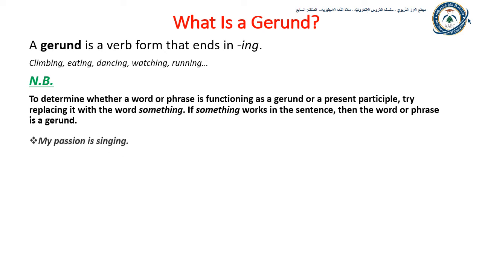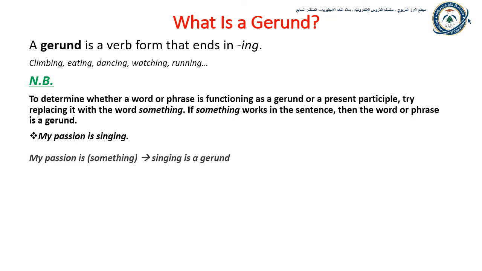Look at this example. My passion is singing. Singing is a verb form that ends in ing. Is it a gerund or a present participle? Let's try to replace the word singing with the word something. Can I say my passion is something? Yes, I can. So singing is a gerund. It's not a present participle.